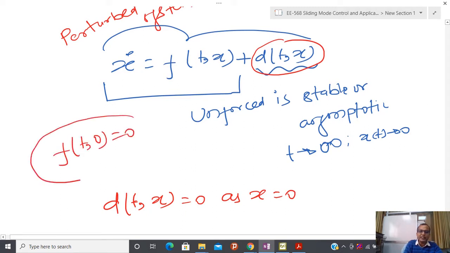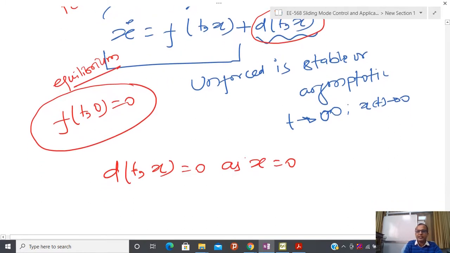If this condition is satisfied, then x equal to 0 is the equilibrium point of this system. From Newton's first law, it means that x is 0 and the rate of change is 0. Now at the equilibrium point, if the disturbance equals 0, then this disturbance is called a vanishing disturbance.